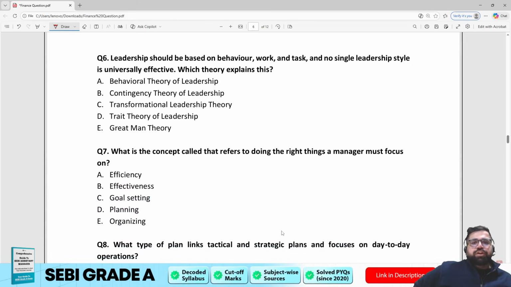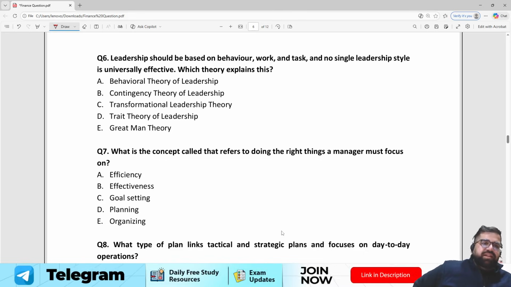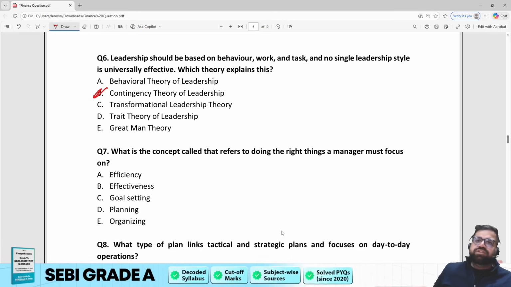Leadership should be based on behavior, work and task, and no single leadership style is universally effective. Which theory explains this? Behavior, contingency, transformational trait, or great man theory? The correct answer will be contingency. Because contingency theory of leadership is based on this only, that there is no one best leadership style. You have to adapt to the situation and then choose the leadership style.